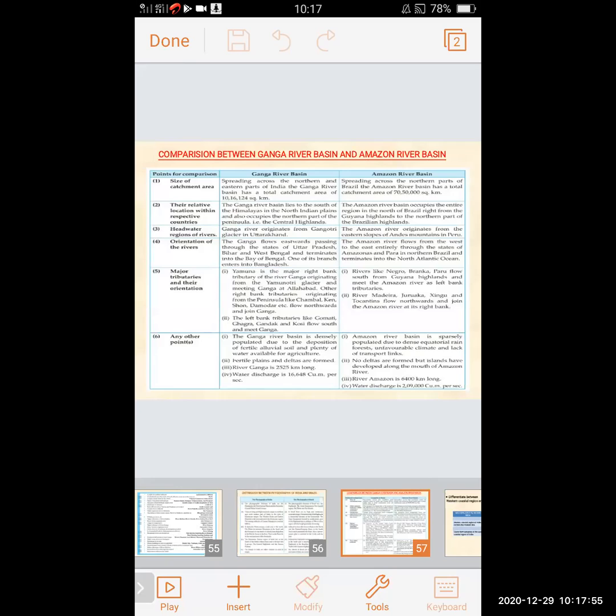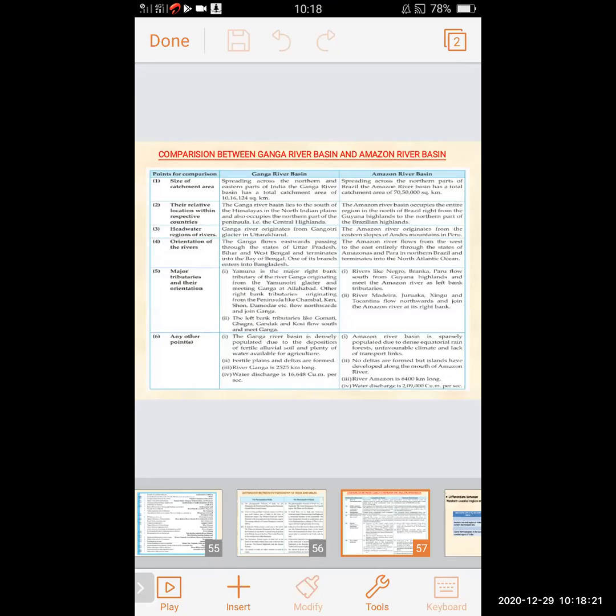So the catchment area of the Ganga River Basin is 10,16,124 square kilometers, and the catchment area of the Amazon River Basin is 70,50,000 square kilometers.